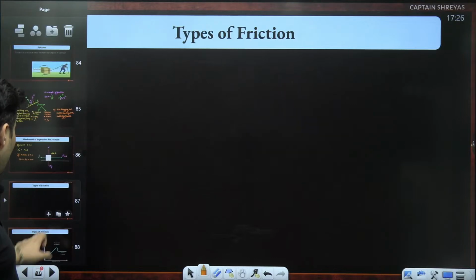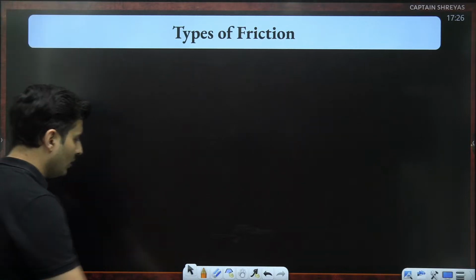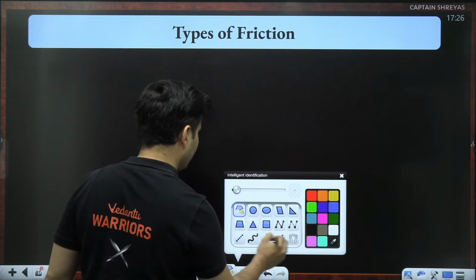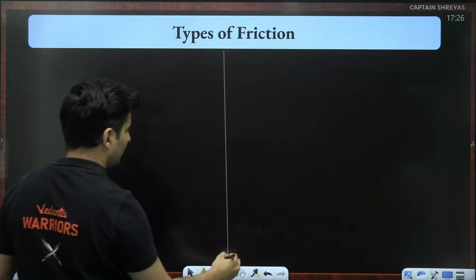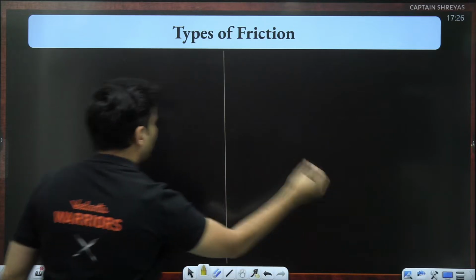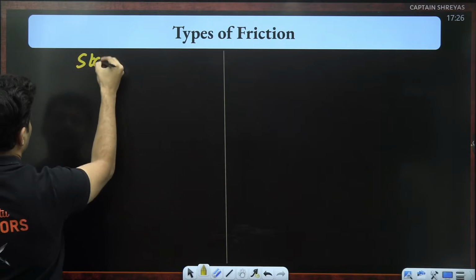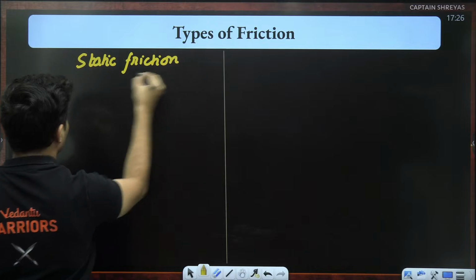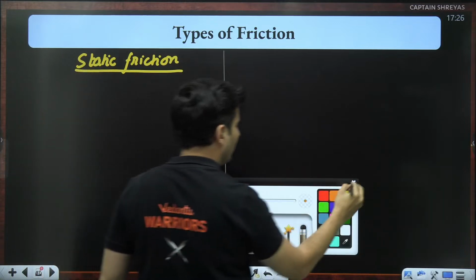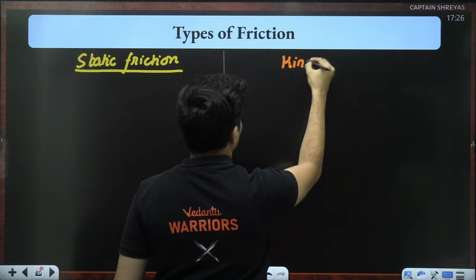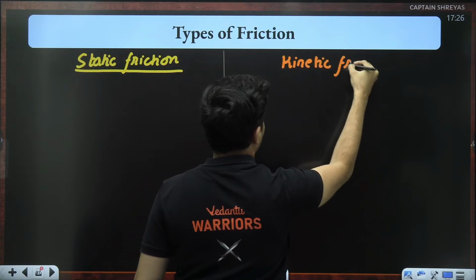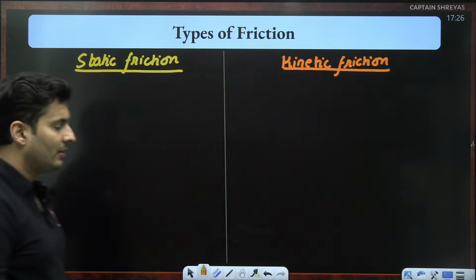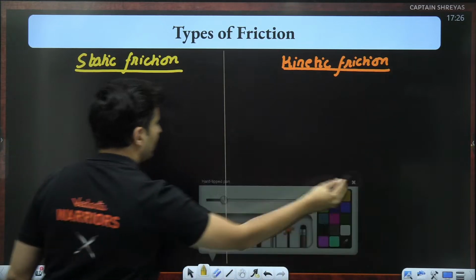Now, talking more about the values and the formulas, first for static friction, then for kinetic friction. I've already given you some examples and what it is, but some more pointers over here.